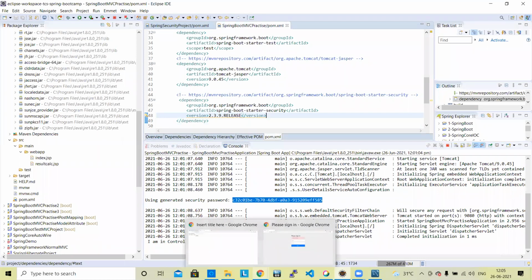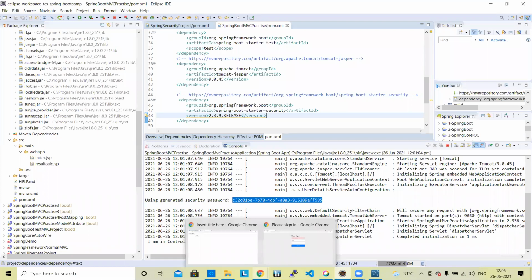After adding the Spring Boot starter security, if you write localhost:9080, earlier it redirected to the default index.jsp page, but now it will not.